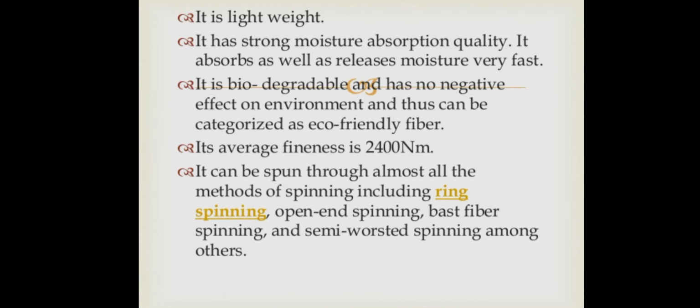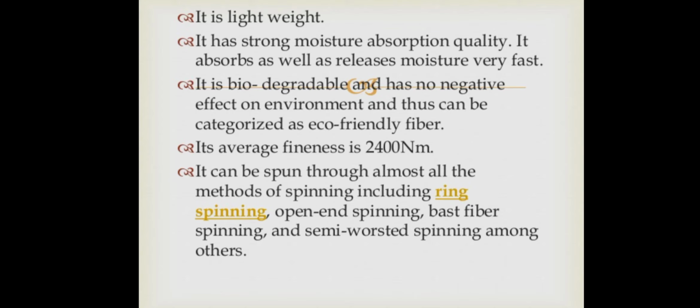It is lightweight. It has a strong moisture absorption quality, right? It can absorb moisture strongly, and it absorbs as well as releases moisture very fast. That is also a very important property of the banana fiber, right? It can really absorb the moisture, and it can release it very fast also. It is biodegradable and has no negative effect on the environment. That's what I told you, eco-friendly, right? And thus it can be categorized as an eco-friendly fiber.